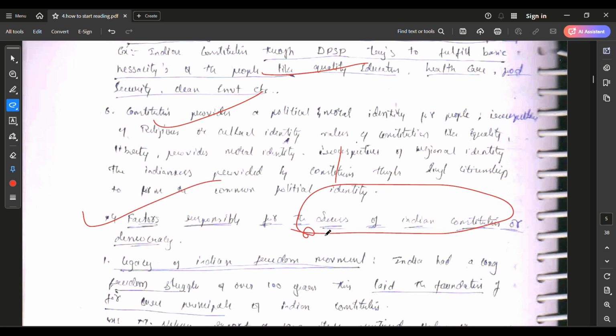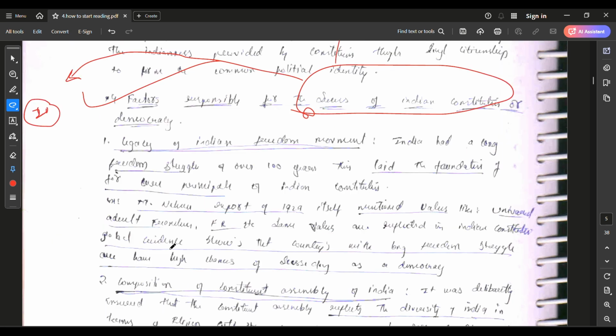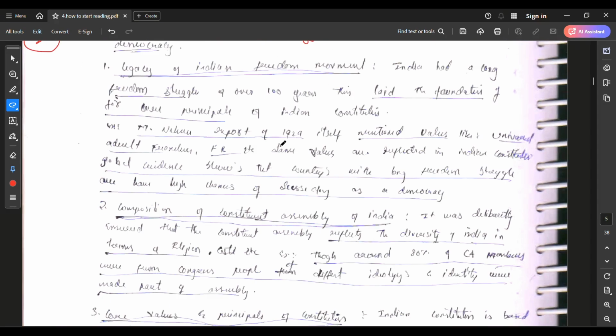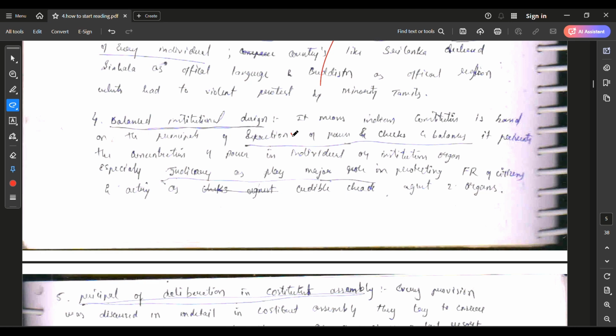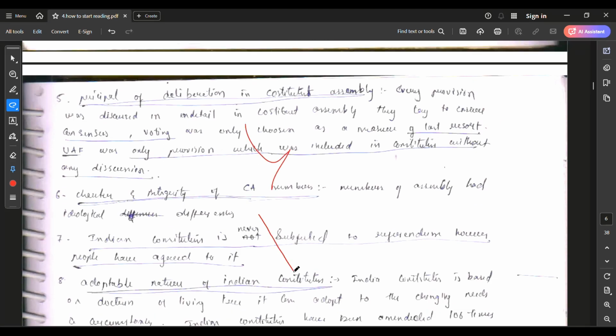These are very briefly mentioned in the Lakshmikant and very elaborately mentioned in the NCERT. If you sit and read the NCERT, it will be around 20 pages, I think. If you read Lakshmikant, it will finish within half a page, within 50 to 60 words. Then it's not sufficient for your mains examination. That's why I brought it here. See how elaborately I explained each and every point.